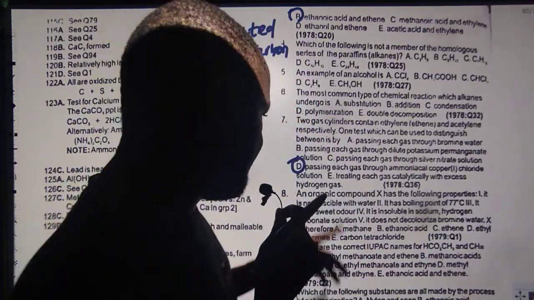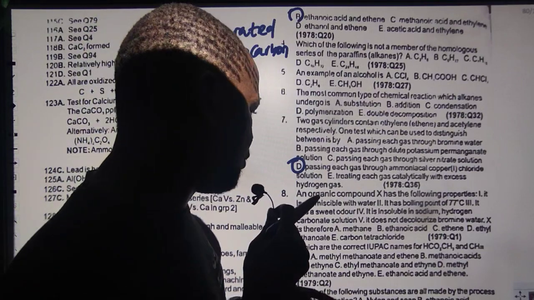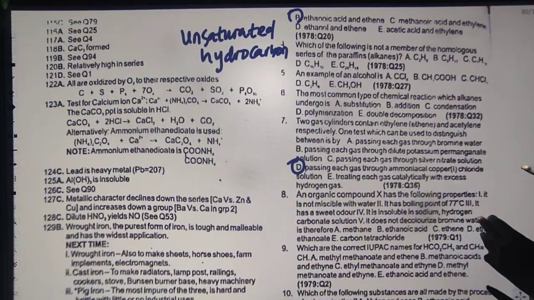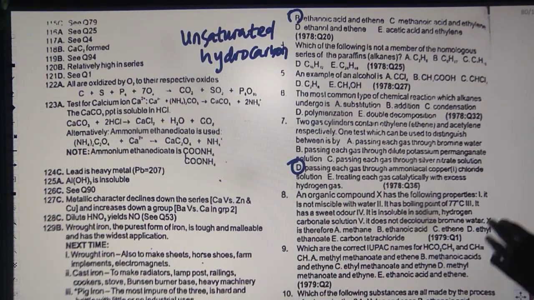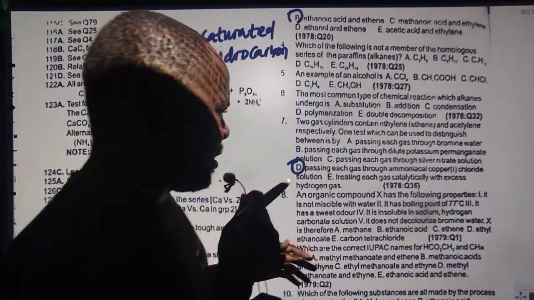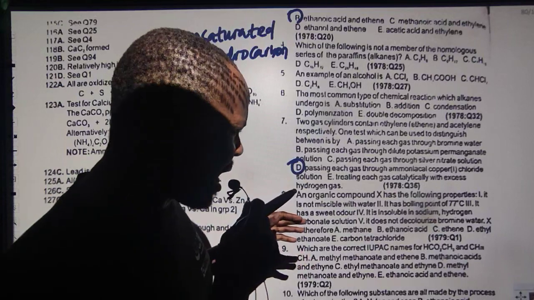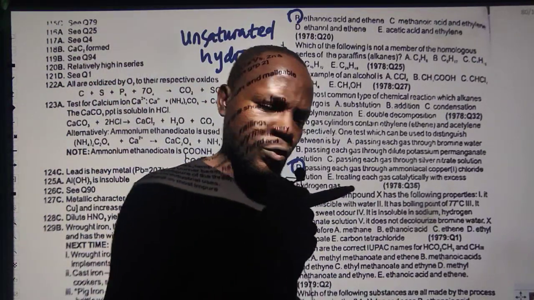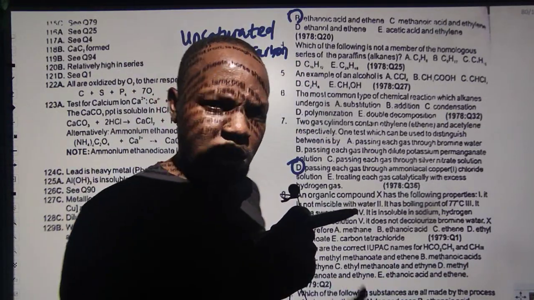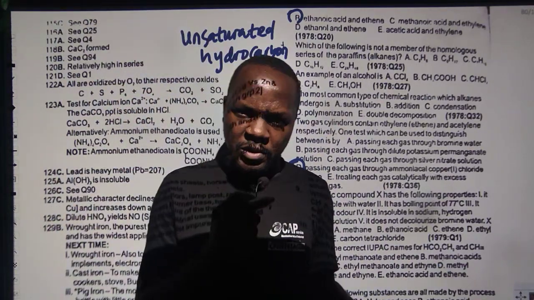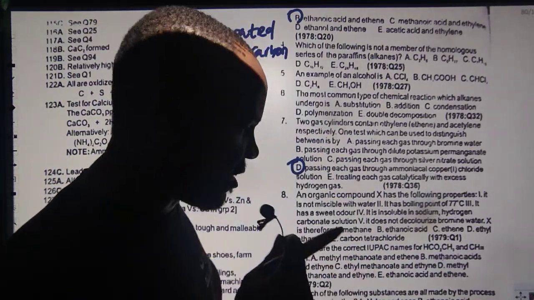Now the next one says it is insoluble in sodium hydrogen carbonate. Now look at that. It is insoluble in sodium hydrogen carbonate. It's also a perfect example of what I want. Now, what is insoluble in sodium hydrogen carbonate? I know that ethanol, that is alcohol, also reacts with sodium hydrogen carbonate to give us CO2. But when they say insoluble, esters will not dissolve in sodium hydrogen carbonate. Those are the differences between alkanol and ester. So ester is taking the lead now.